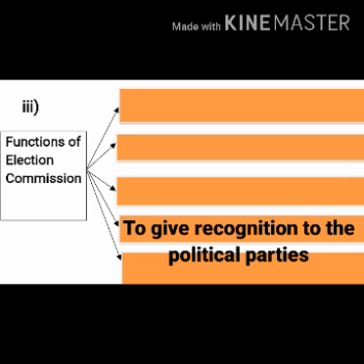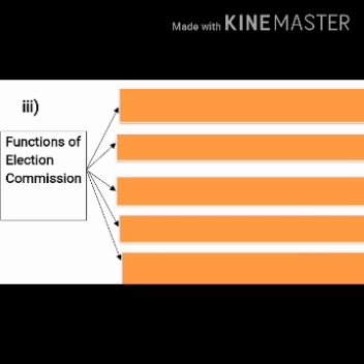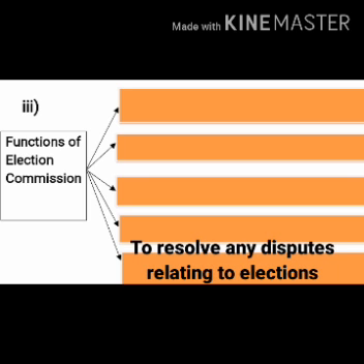That means giving an identification that this party can establish their party legally. And the last one is to resolve any disputes relating to elections. That is, if any problems arise even after elections are over, then Election Commission will sort out that problem.